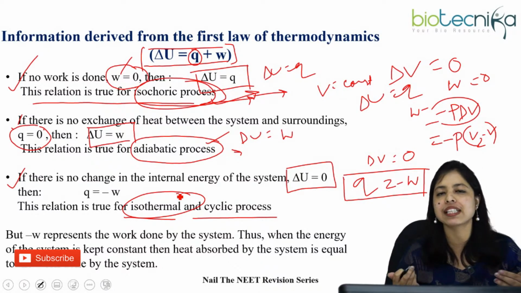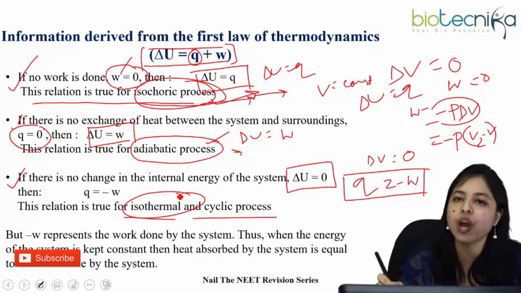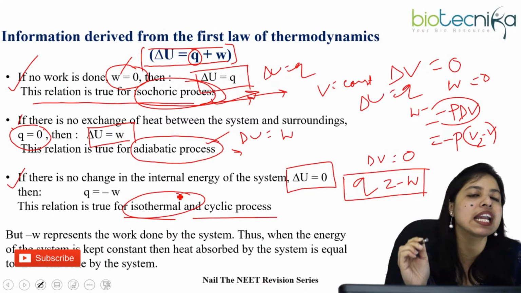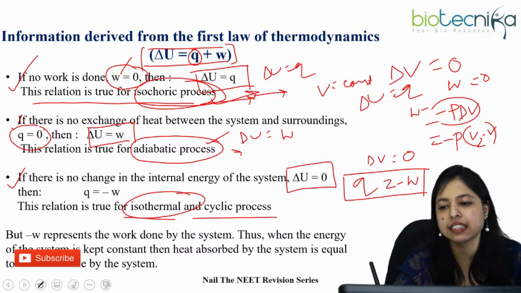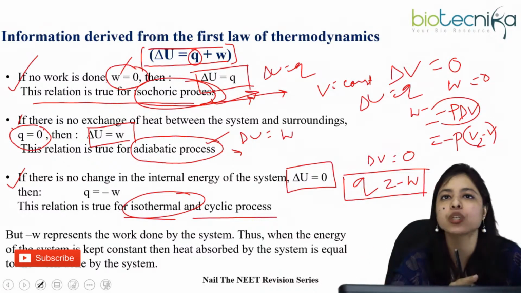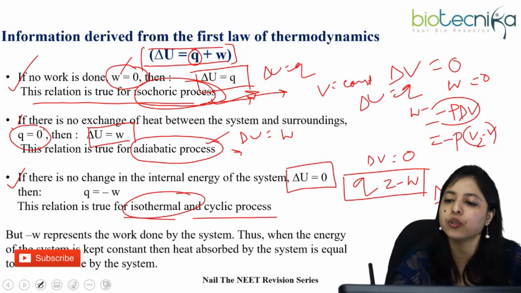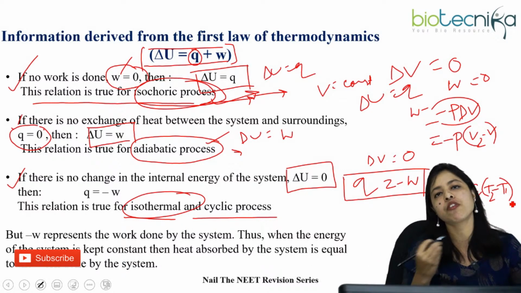Why can we say the temperature is constant when delta U is 0? Because you should know the formula of internal energy change: delta U equals CV, the heat capacity at constant volume, into T2 minus T1, that is CV into the change of temperature.